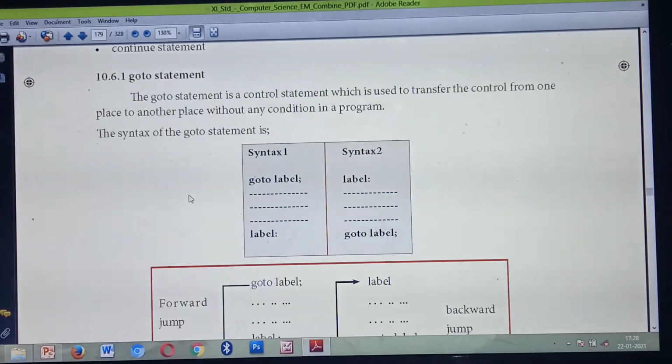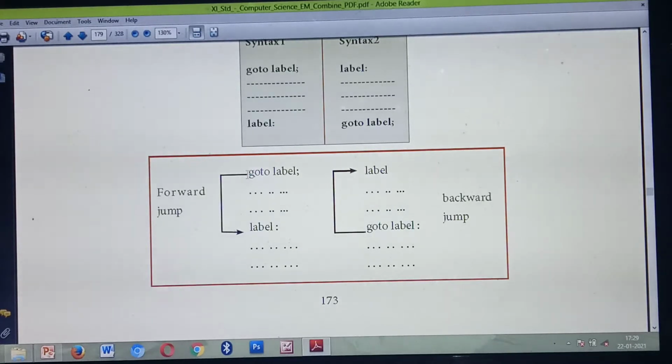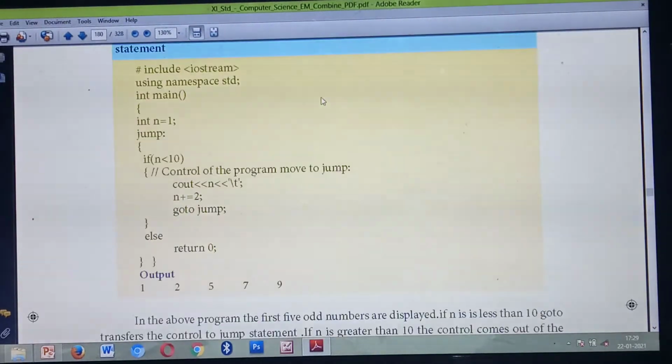So this is the general syntax. See the syntax, two syntaxes are given. First, goto label. What's the meaning? Automatically it will go to the place where the word label is, so the control automatically flows to the word label. The next one is label, goto label. Here it is just backward. Once the word goto label is there, it will come backward. Goto label means a forward jump, while this is just like a backward jump. See the example program, then you will understand.